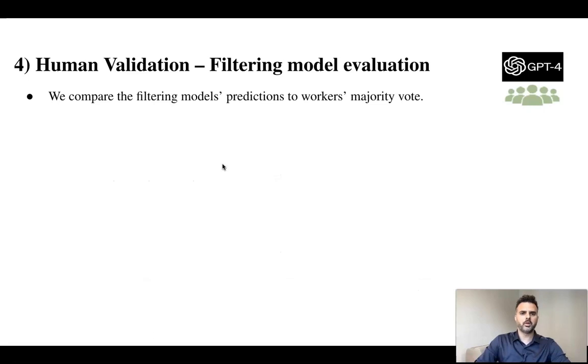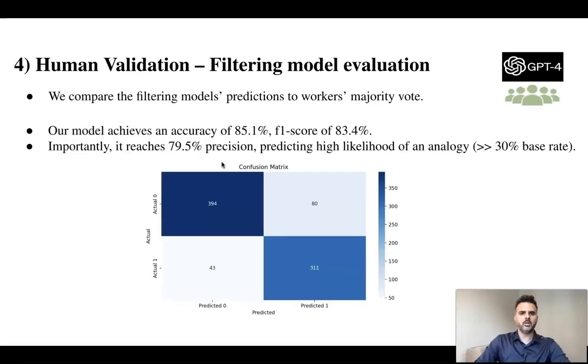Our goal now is to compare the filtering model's predictions to the workers' majority vote. Our model achieves an accuracy of 85% and F1 score of 83%. Importantly, it reaches around 80% precision when predicting high likelihood of an analogy, which is much higher than the 30% base rate.